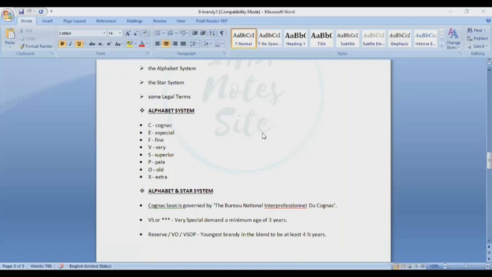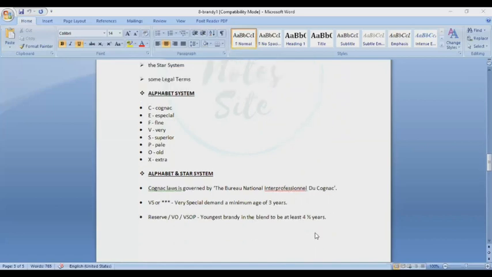To grade the cognac brandy, alphabet and star section. Cognac law is governed by the Bureau National Professional in the Cognac. VSOP, very superior old pale, demands a minimum age of 3 years. Reserve VSOP means the youngest brandy in the blend is at least